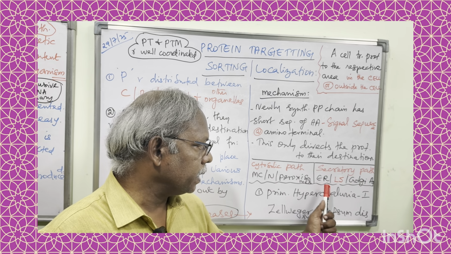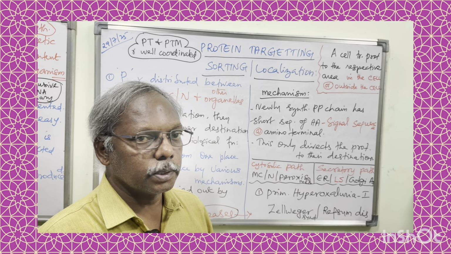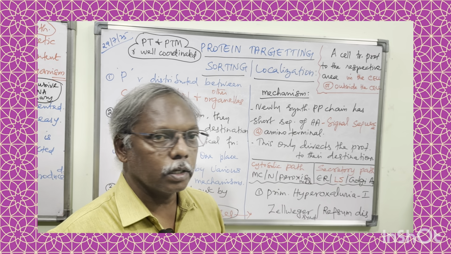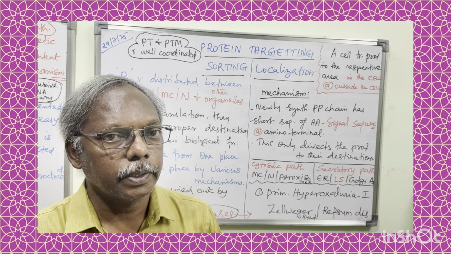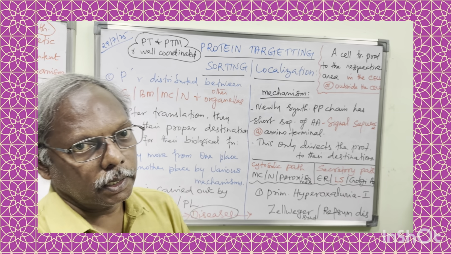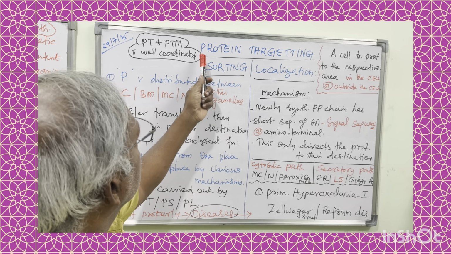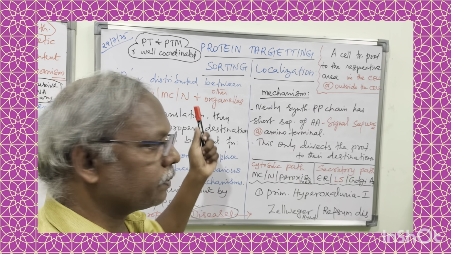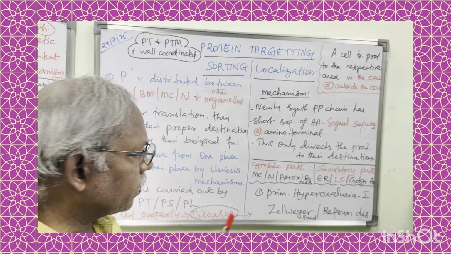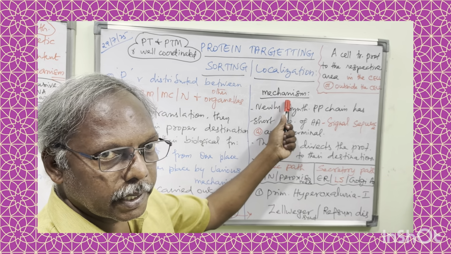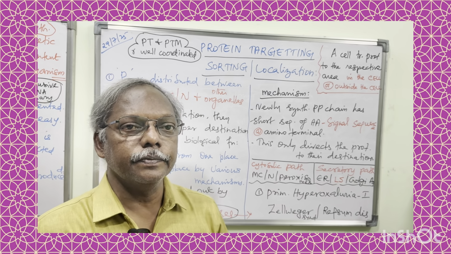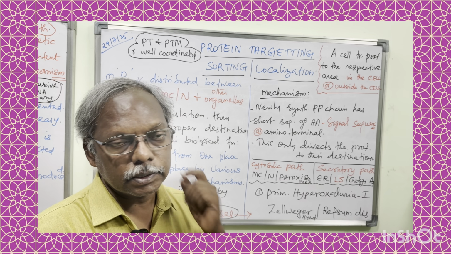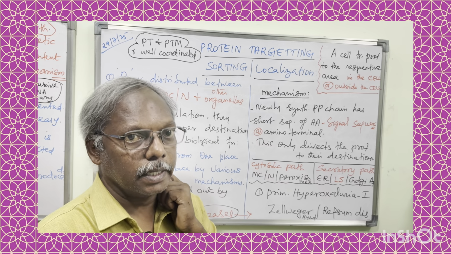Whereas secretory pathway directs the protein to go for endoplasmic reticulum, lysosomes and Golgi apparatus. These two points are very, very important points for your protein targeting, right? So first you have to mention the definition. This is a concept. This is the definition and functions. If it is not proper, what are all the diseases? What is the mechanism behind this? What are all the types which transport the proteins to their respective areas? That is why it is called protein sorting, right?